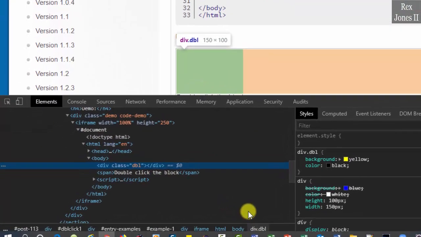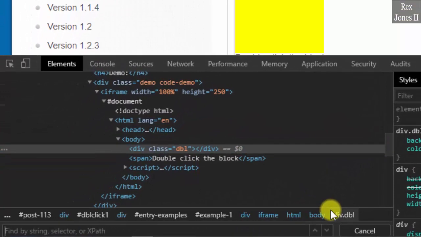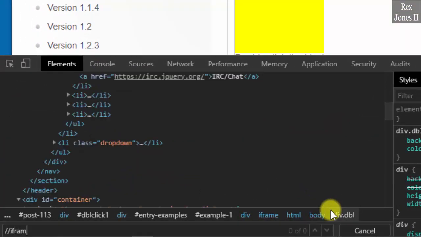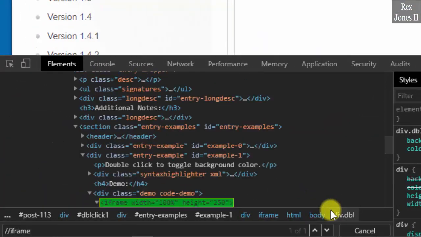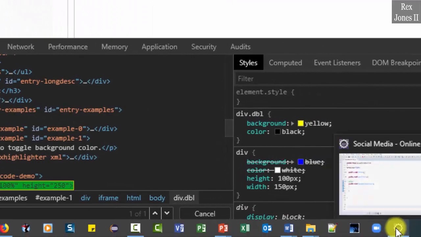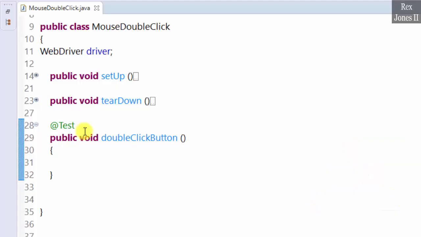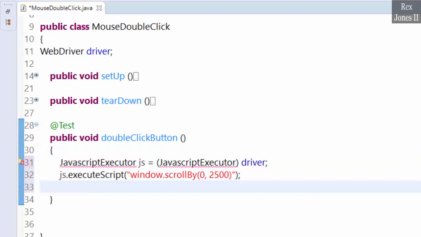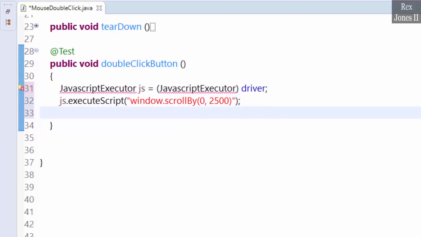First, let's find the iframe by writing 2 slashes iframe. This application only has one frame. That makes it easy for us. Go to Eclipse, and the first thing we do is scroll to the bottom of the page using JavaScript Executor. Now let's switch to the frame.